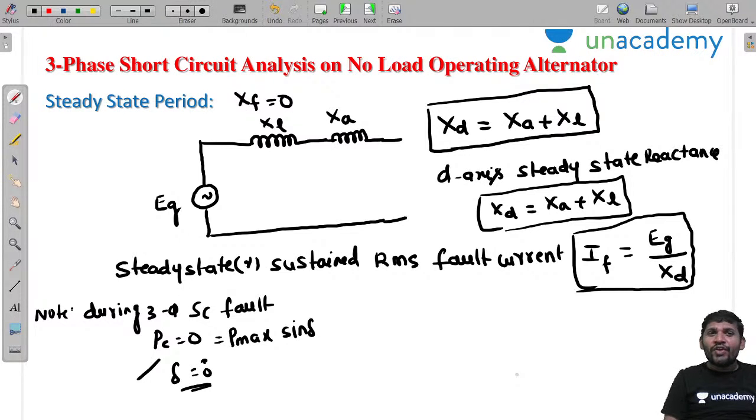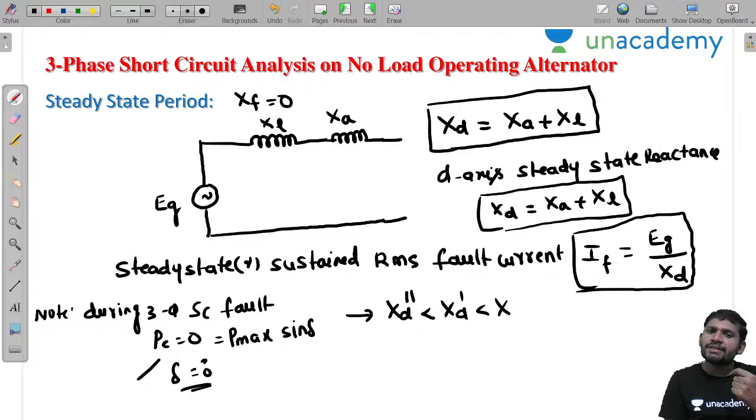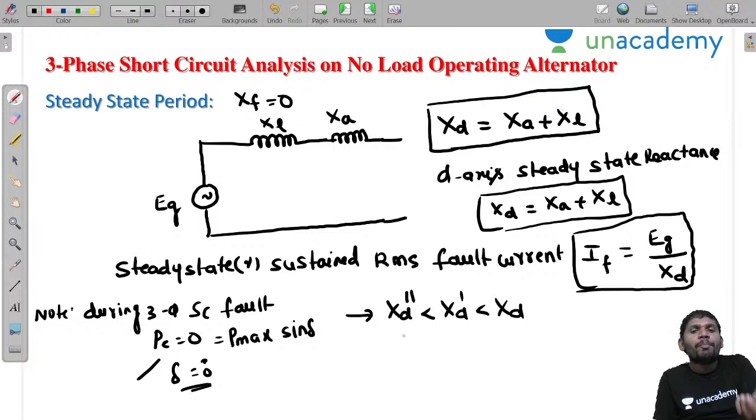Now tell me, sir, if we compare these three reactances. Initially there is more parallel combination, so the reactance is less. That's why xd double dash is less than xd dash is less than xd. That means the subtransient reactance is smaller because of more parallel reactance. Parallel reactance means the resultant value is reduced. Which reactance is more? The steady state reactance is more as compared to the subtransient reactance.